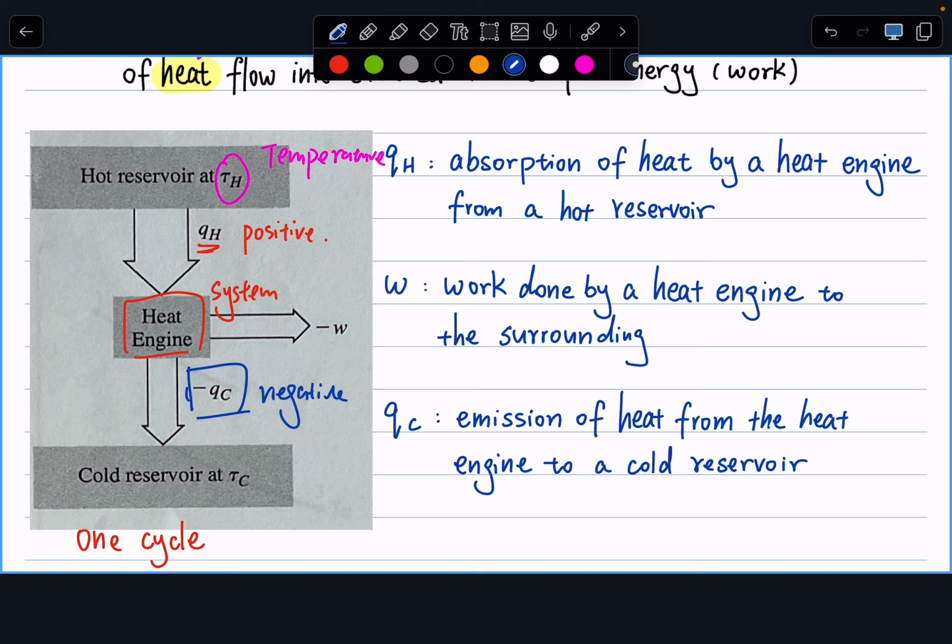So in this figure, we just manually set QH, QC, and W all to be positive numbers. And we tell you their sign by inserting a negative sign before. And in this process, our heat engine will convert part of the energy difference into work. So the system is doing work on the surrounding. This is our work output. Also negative.